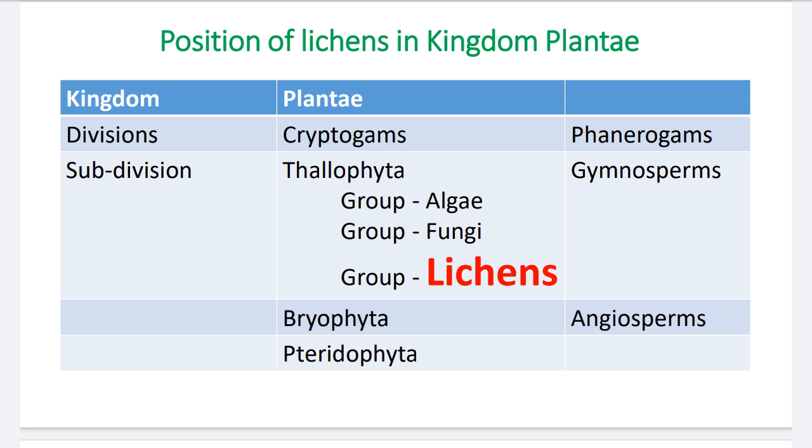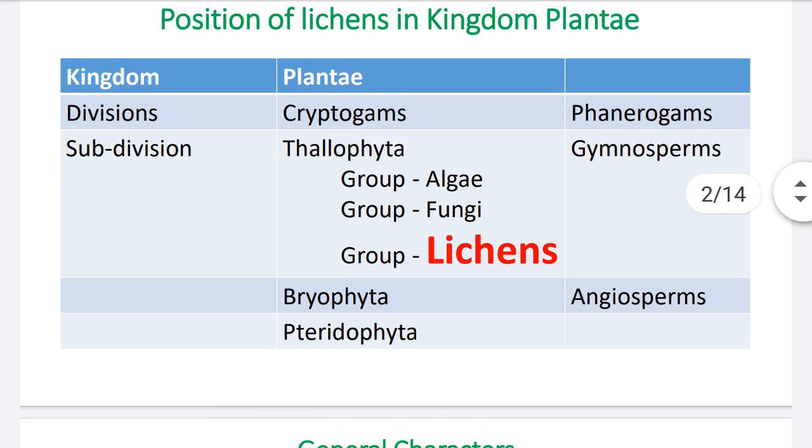in the thallophyta. It is advanced than algae and fungi but primitive than bryophyta and pteridophyta. As a thallophyta, lichen is a thallus bearing plant. As a cryptogamic plant, it is a non-vascular plant, the plant body is thalloid, and flowers are absent. So according to this classification system or flow chart, lichen is a cryptogam and it is a thalloid plant. Okay, and it is primitive than bryophyta, pteridophyta and advanced than algae and fungi.